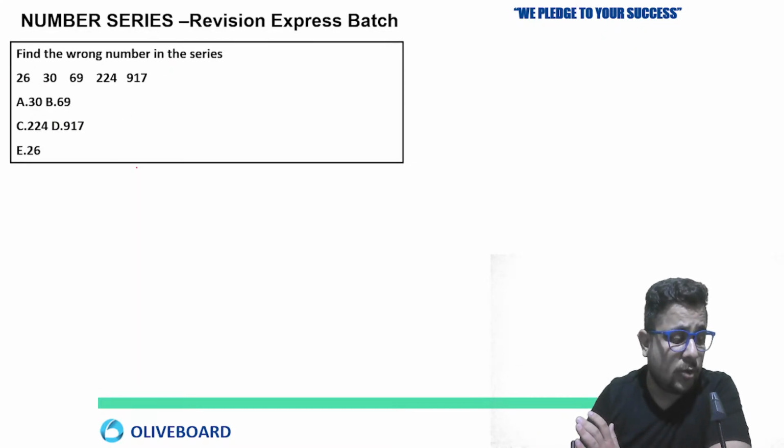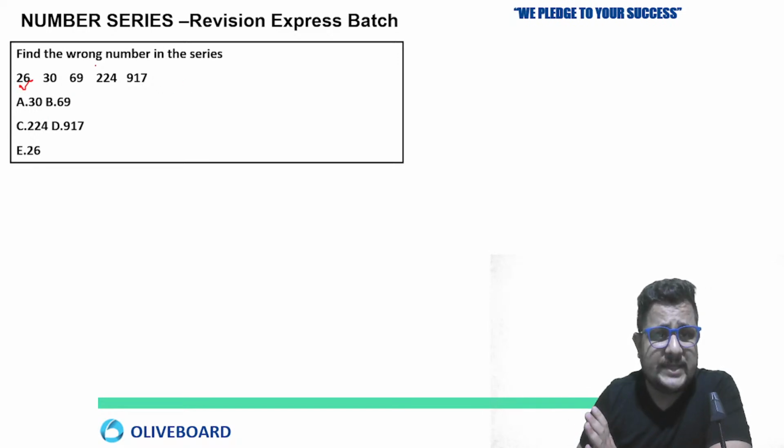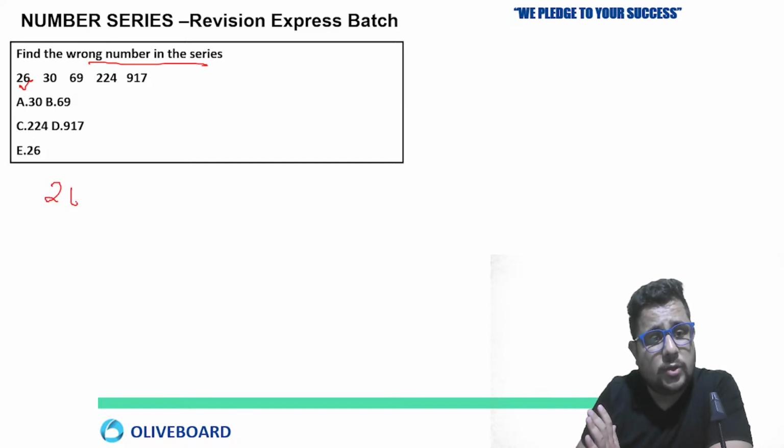Very good, Divya. What about the others, Deepika, Madhulika, Kakli? Now see, this one you can solve, an easy one. You have to find out the wrong number. So how will you find out the wrong number here?